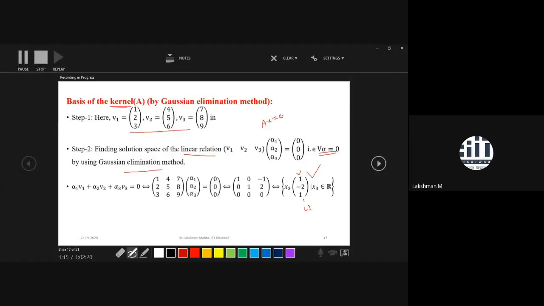That criterion is satisfied by a scalar multiple of this vector. If you take a scalar multiple of this vector and apply A over it, it maps to 0. So this vector (1, -2, 1) forms a basis of the kernel of A.